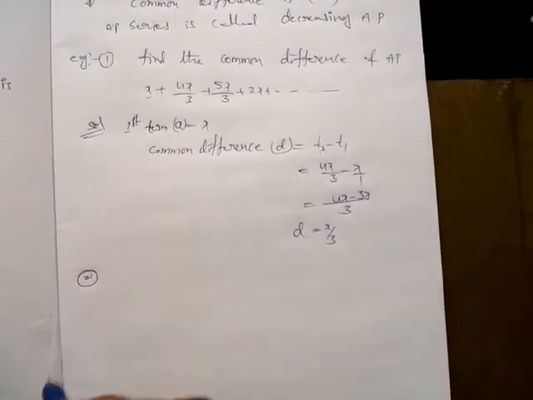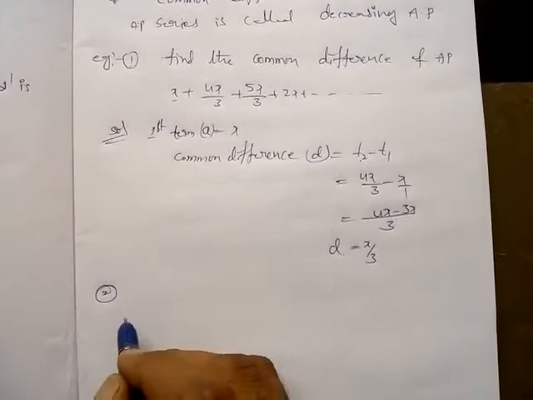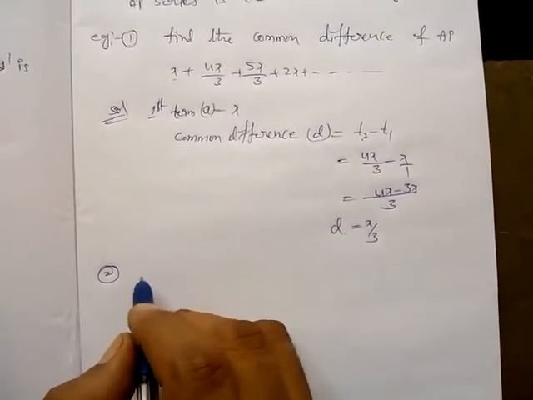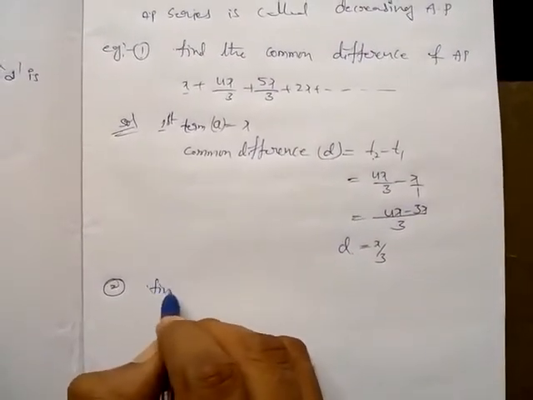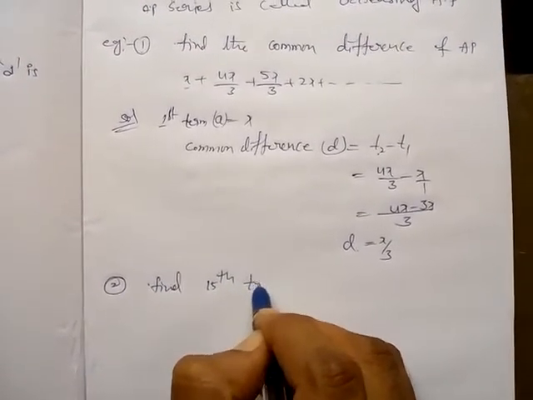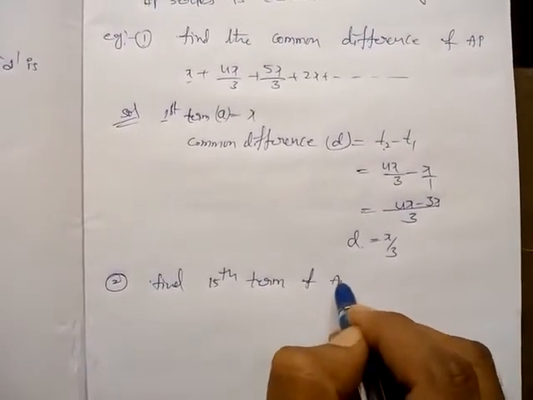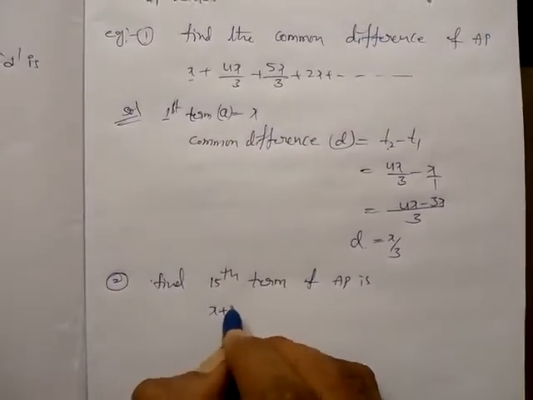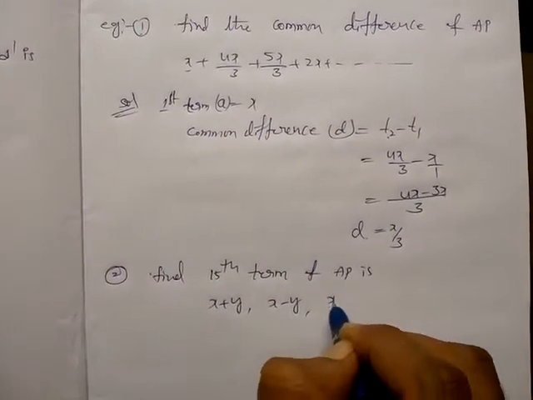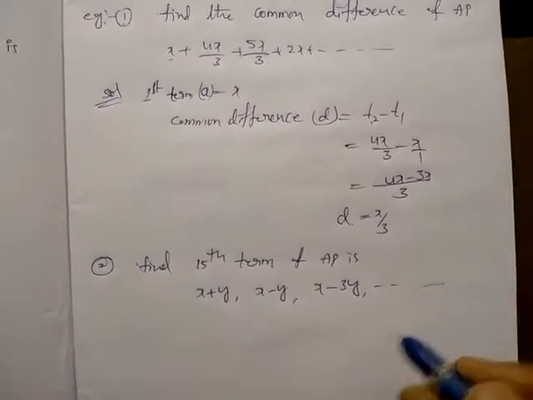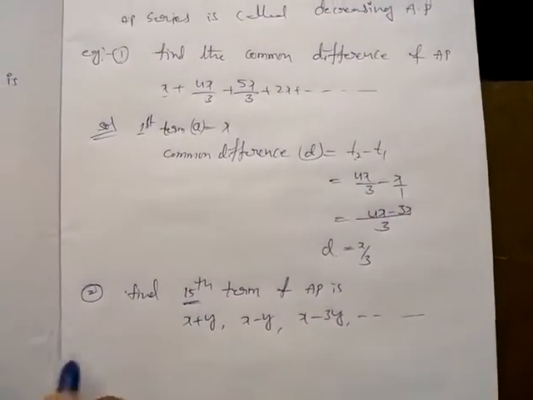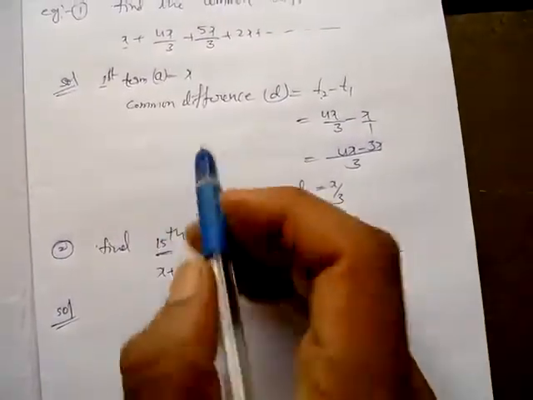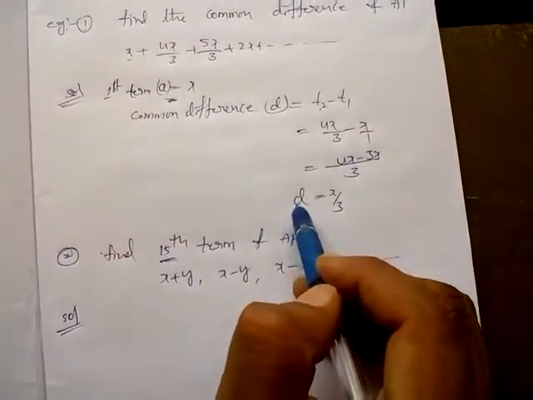One more example. Find the 15th term of the AP x plus y, x minus y, x minus 3y, and so on. Asking for the 15th term. So solution: if you want to find any term, compulsorily we need the a value and the d value.